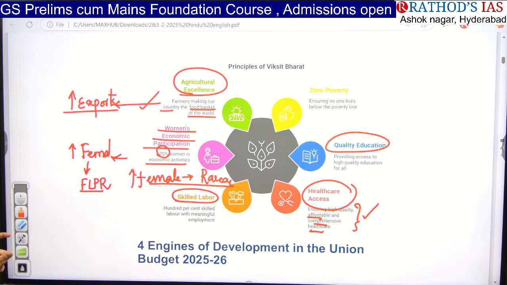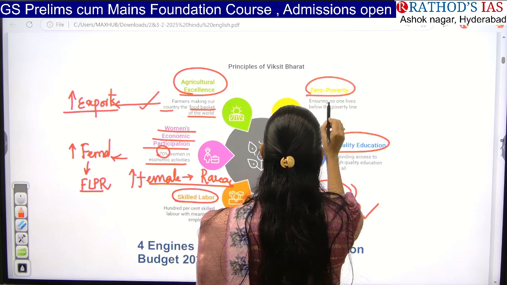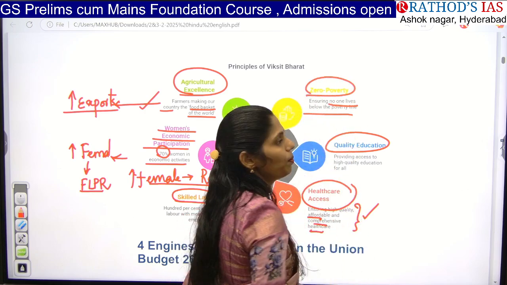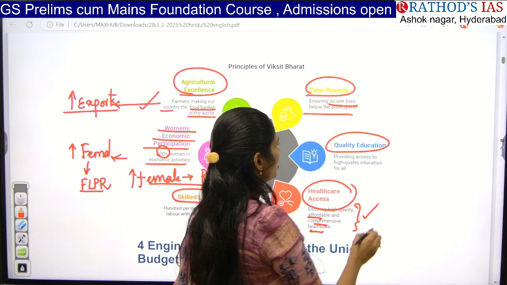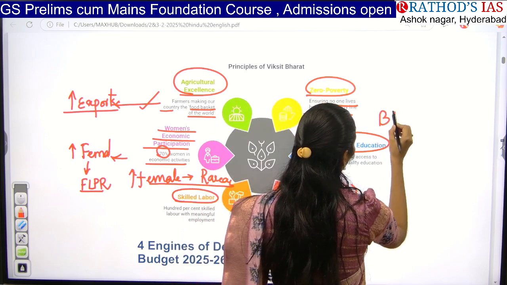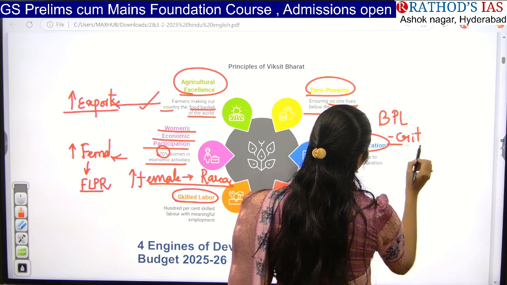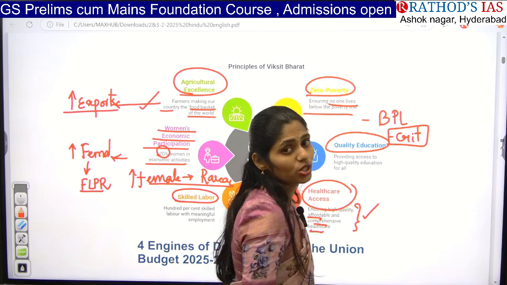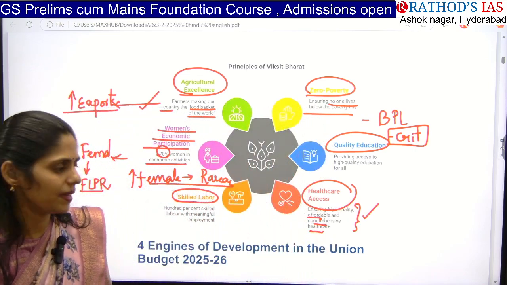Okay, so they are focusing on providing access to high quality health as well as education for all. And next one is they are focusing on zero poverty. That means ensuring that no one lives below the poverty line. So here you have to know about this concept. What is this? BPL, below poverty line, and what is the criteria which is used by different organizations to define this BPL. Try to make a note of the definition of BPL, guys.